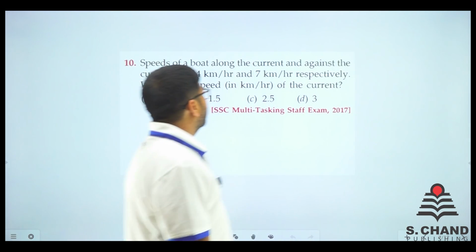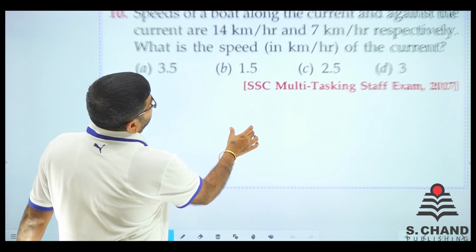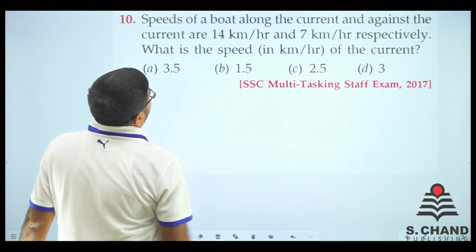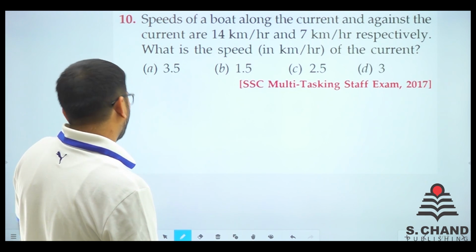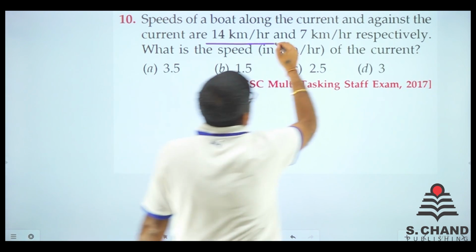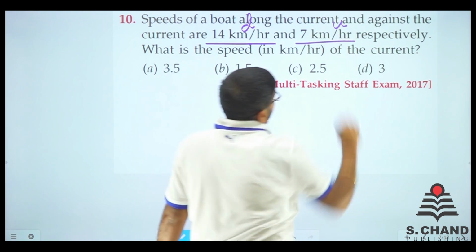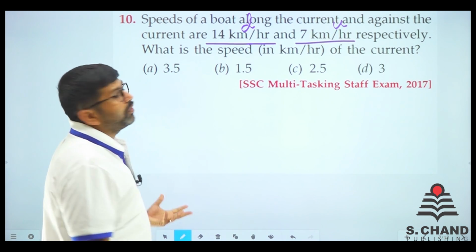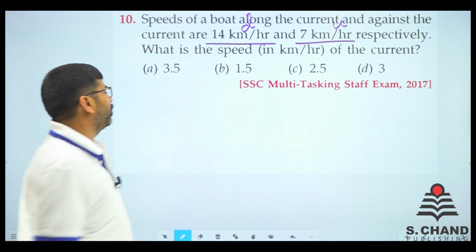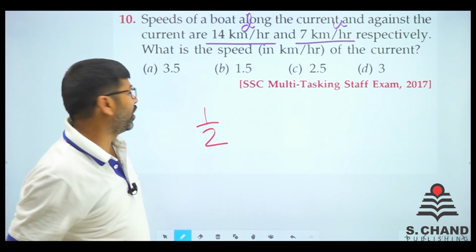We move on to the next question, that is SSC Multitasking Staff Exam 2017. Speeds of a boat along the current and against the current are 14 km per hour and 7 km per hour. That is the downstream and that is the upstream speed respectively. What is the speed of the current? We need to find the current speed. I don't think there will be a challenge for you all. Again, a previous year question we are doing.